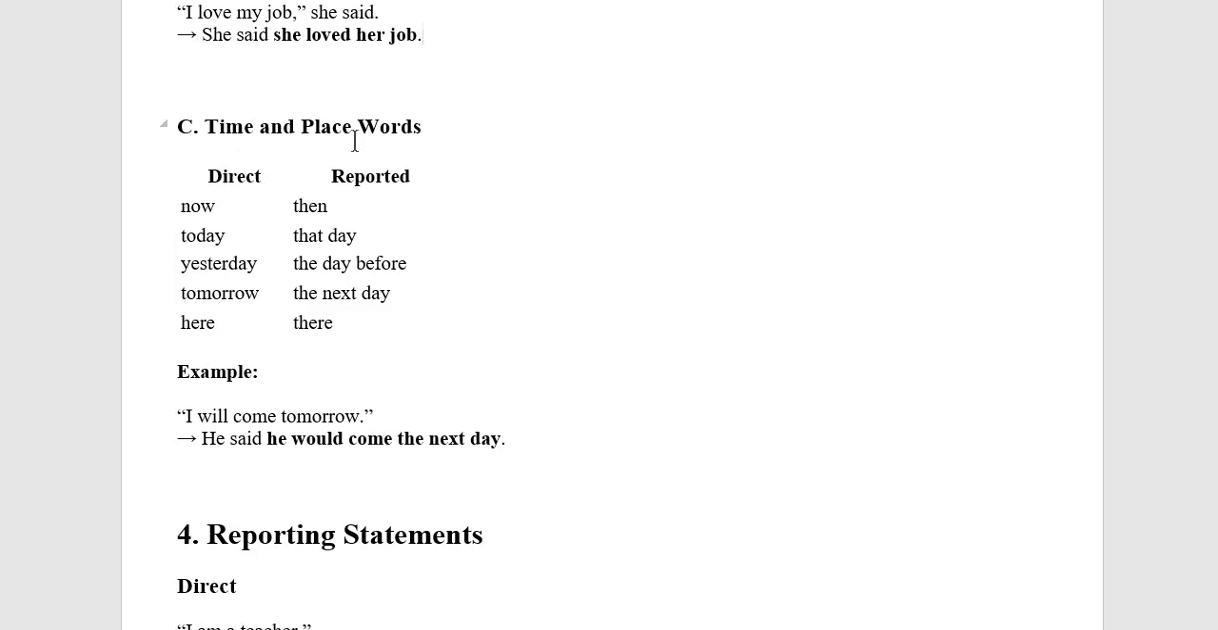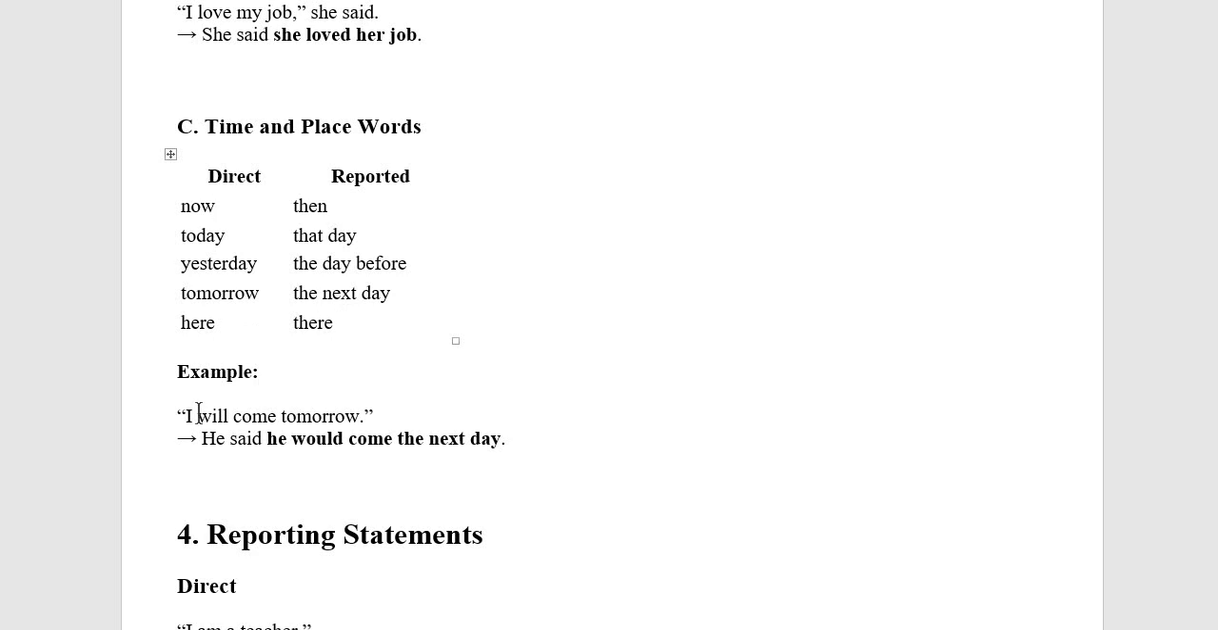Next, the time and place words that we need to change. For the time expressions like now, today, yesterday, tomorrow, and here, we change them from direct speech to reported speech. In direct speech we say now, in reported speech we say then. Today changes to that day, yesterday changes to the day before, tomorrow changes to the next day, and here changes to there.